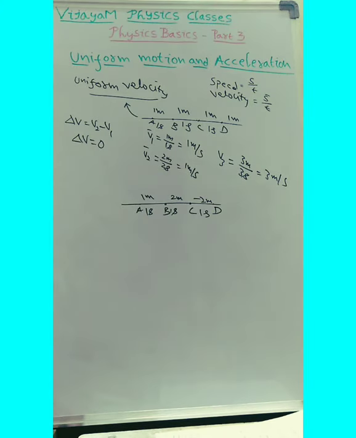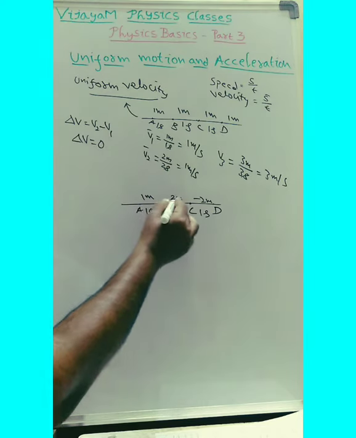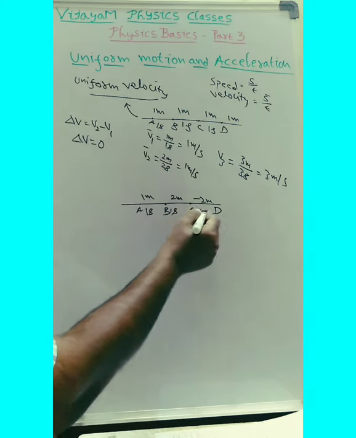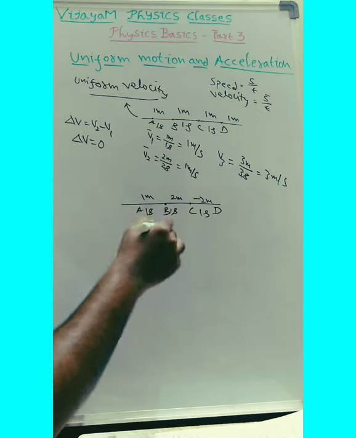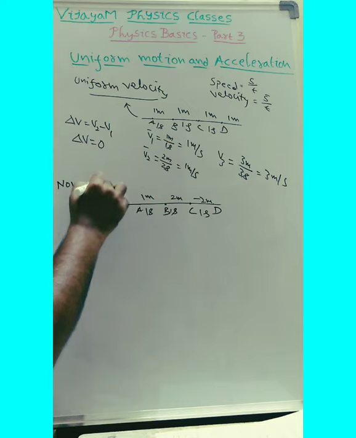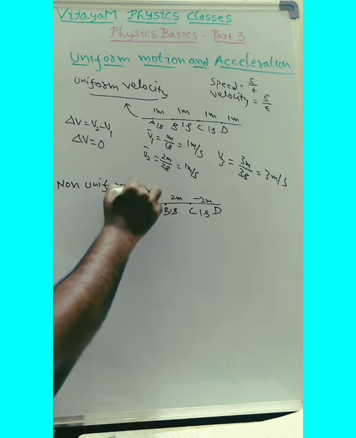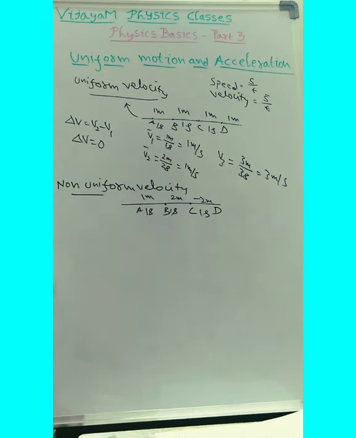Let us assume like that. Then see carefully, these are unequal displacements in equal intervals of time. If there are unequal displacements in equal intervals of time, then you call it non-uniform velocity. So non-uniform velocity means unequal displacements in equal intervals of time.